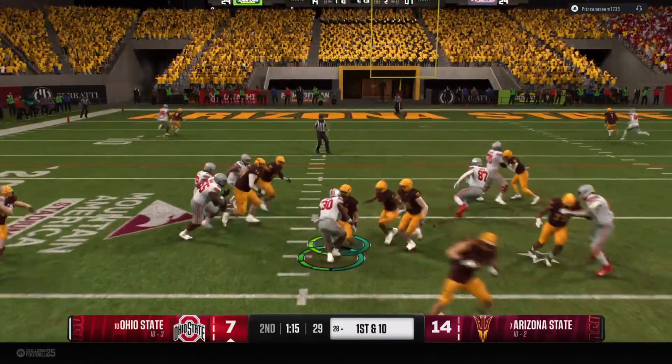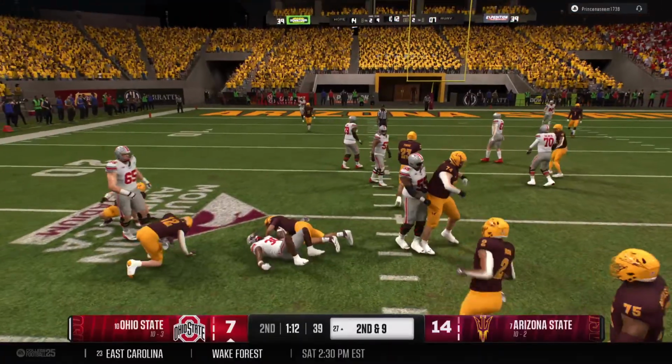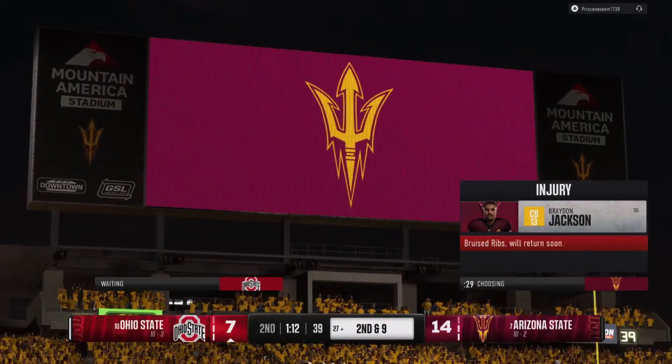Trying to flex the ground game here. Running back takes the handoff. And the senior is able to make the stop after a short gain.